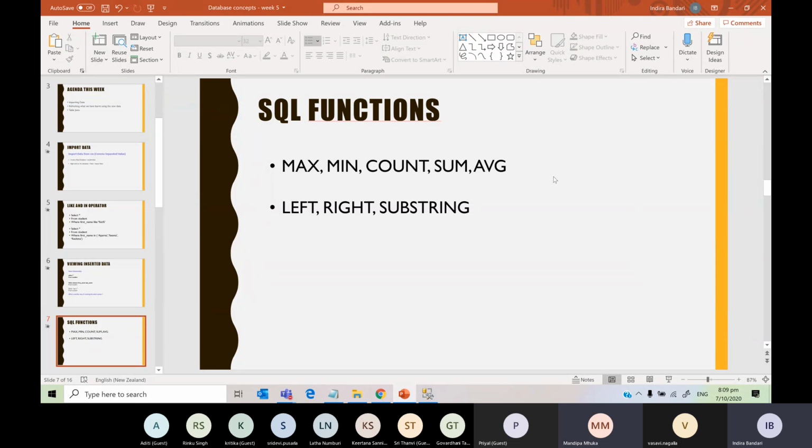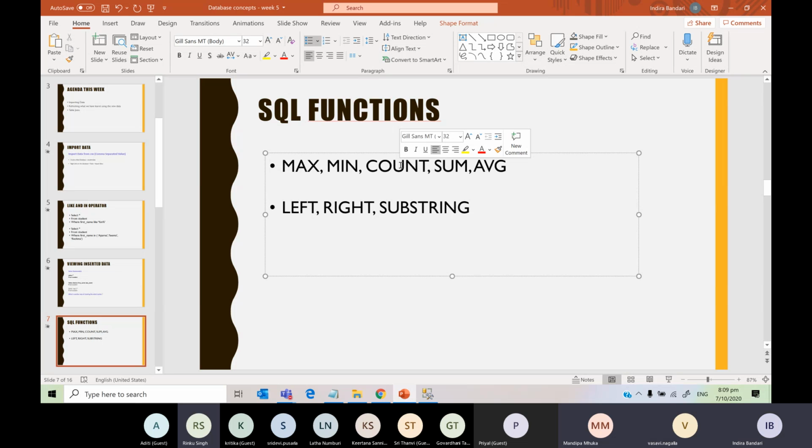Integers. Yes, very good. Integer columns. Max means maximum. Min means minimum, the lowest. Count gives the number of records. Sum means adding all the values together. And average, AVG, means the average number.